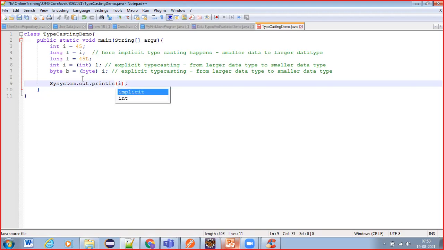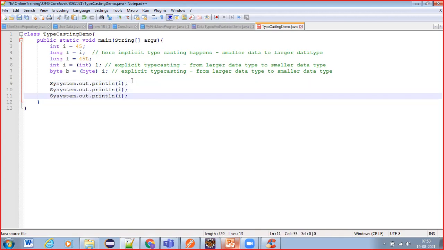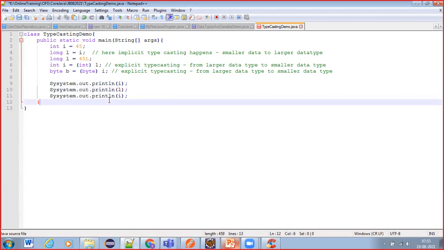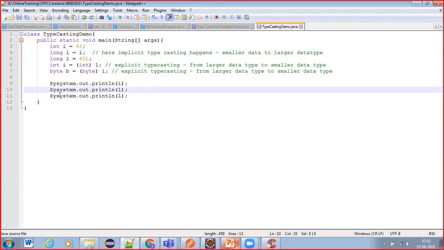I can print the int value. I can print the long value. I can print byte value. Right. To print anything on our console, what we need to use is System.out.println.